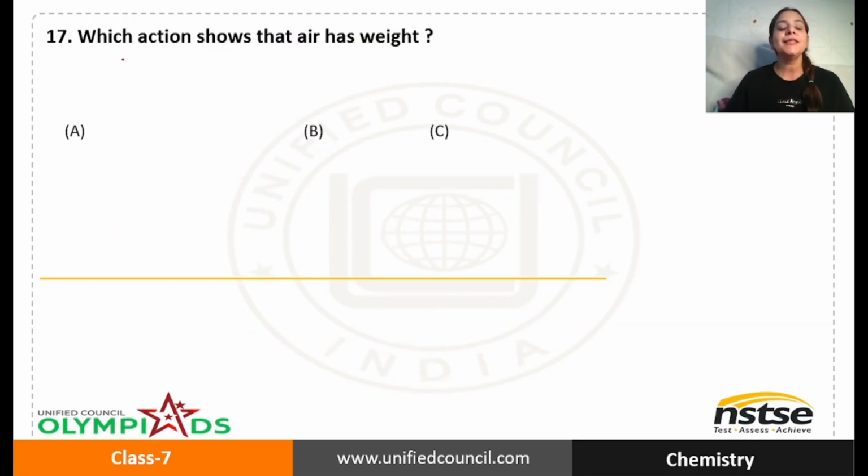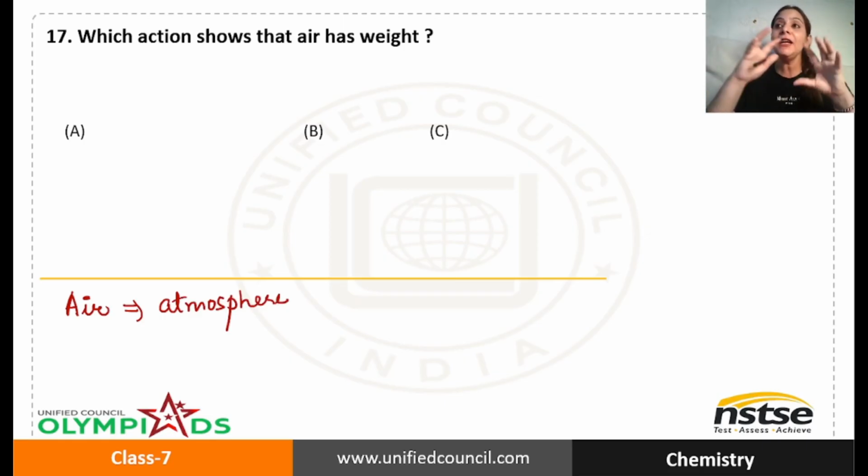Okay, the next question says, which action shows that air has weight? Okay, which action shows that air has weight? See, before I show you the options, I want to tell you, so that you can answer me well, what is air? Do you know what is air? See, we live on planet Earth, okay? Earth is surrounded by an envelope of gases and we call it atmosphere. I hope you all know what is atmosphere. The envelope of gases that surround us.